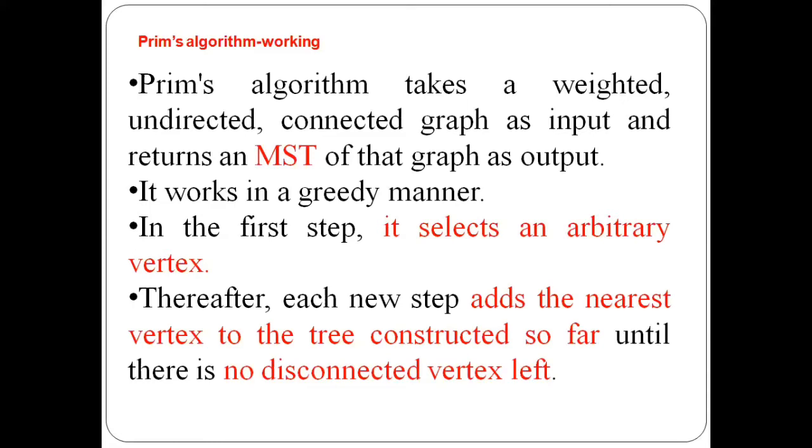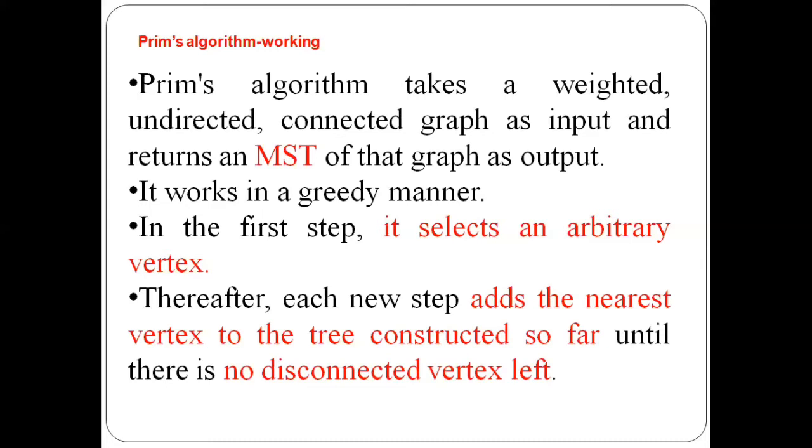How does it work? In the first step, you select any vertex from the given graph, because at the end the minimum spanning tree needs all the vertices, so definitely you can start from any vertex. Thereafter, in each new step, add the nearest vertex to the tree constructed so far. You select an arbitrary vertex that will be the first node of the tree.